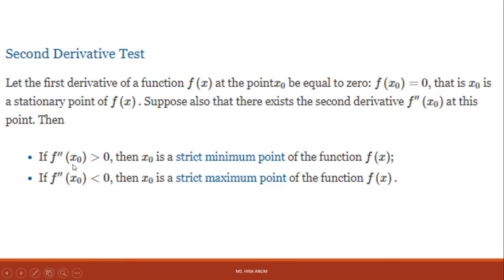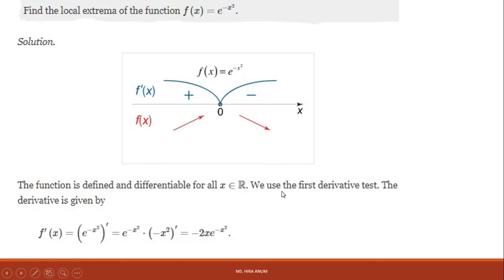If the double derivative of the function is greater than 0, then x0 is a minimum point of the function, or if f double prime is less than 0, then x0 is a maximum point of the function.